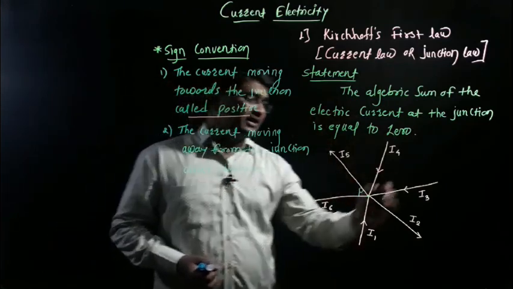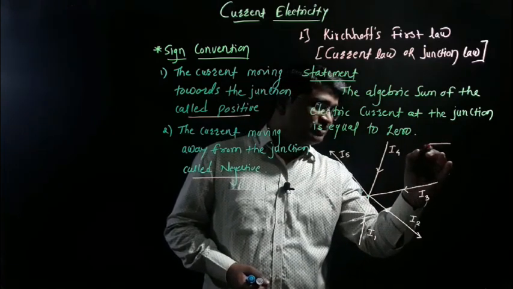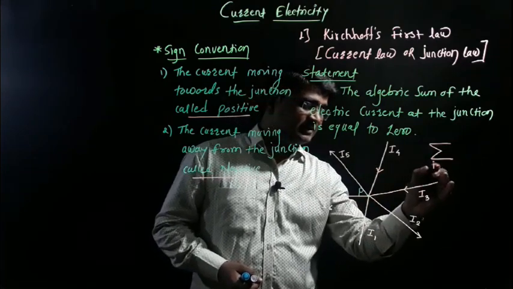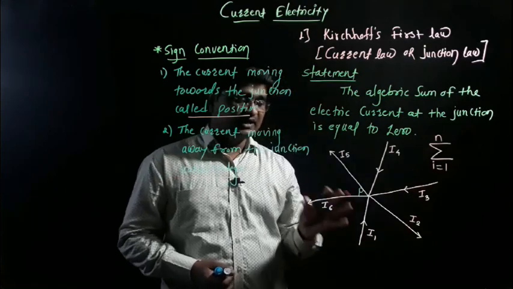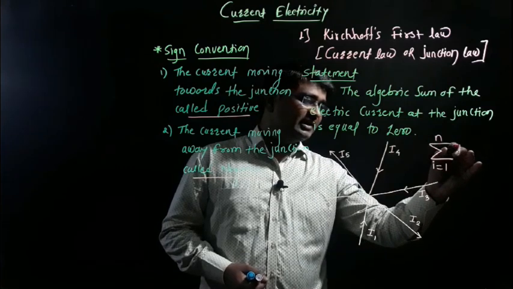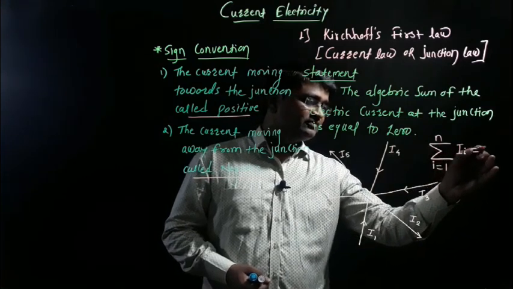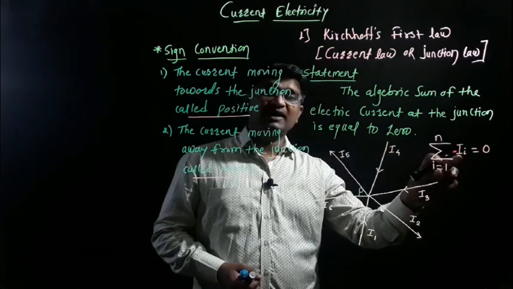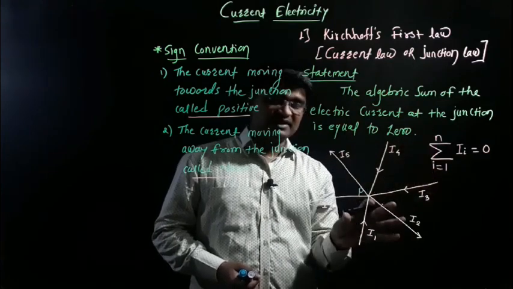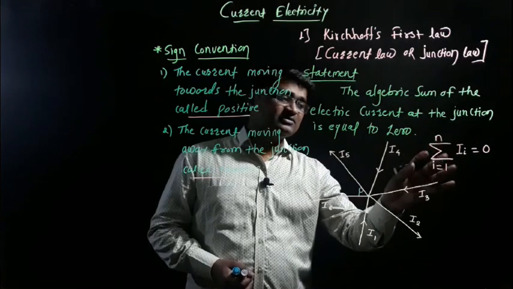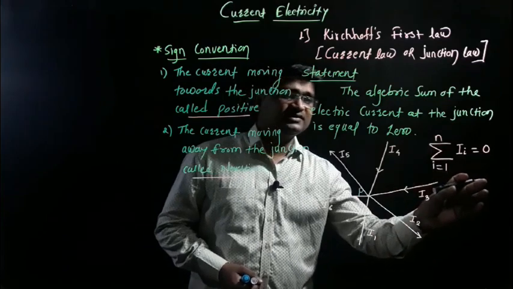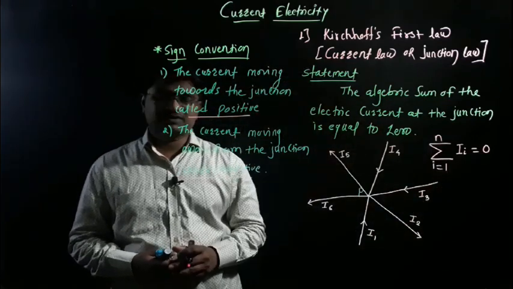We can write this concept with the help of a symbol. Let's see the summation, with i equal to 1 to n, if n conductors are joined there. So the summation of the electric current I, from i equal to 1 to n, is equal to 0. According to this diagram, i is equal to 1 to 6, but if n conductors are connected, then i is equal to 1 to n. This is the summation of all electric currents equal to 0. This is a very easy technique to write the statement of Kirchhoff's first law.